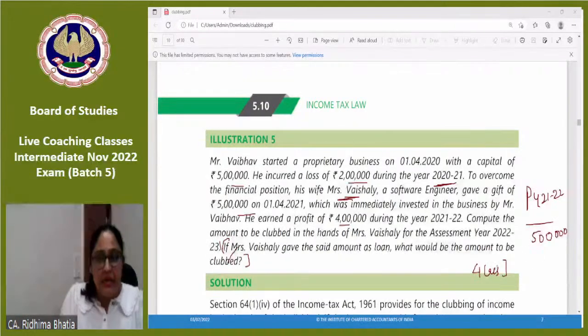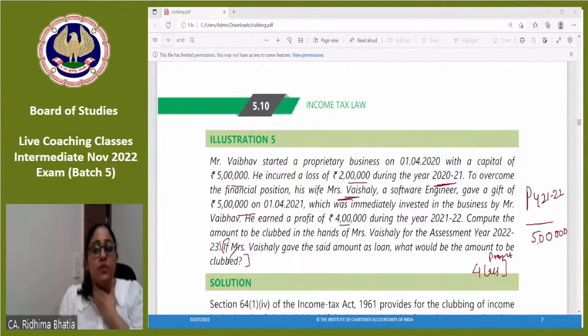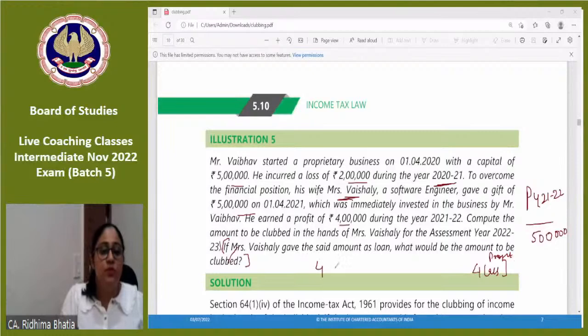Is the entire profit to be clubbed? No, only the part which is earned from this 5 lakh. 4 lakh was the entire profit. I told you, you have to take opening balances. 5 lakh was what Vaishali gave. But what was the opening balance of the capital? How will we calculate the opening balance?